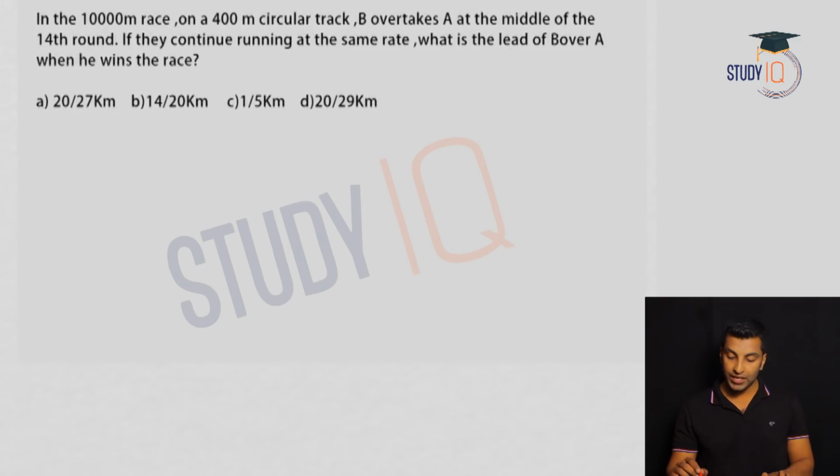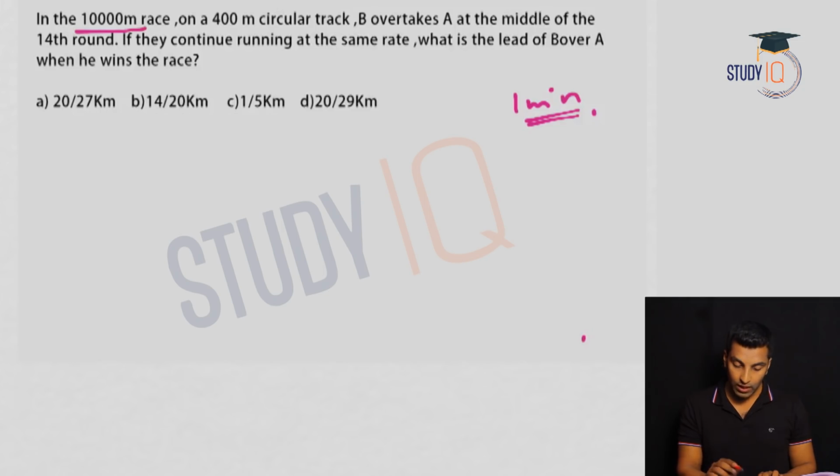Okay, so one more question. Take a look at this question. Take 1 minute and solve it. It looks like a slightly difficult question, or at least a moderate one. Now let's see how you're going to solve it. If you understood the concept we have discussed in this session, meeting point in a circular track in the same direction, you can easily solve this question. How will you solve it?